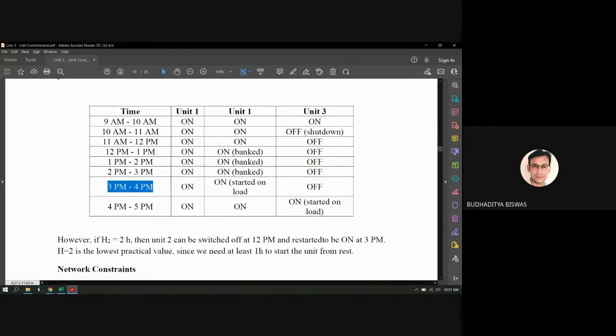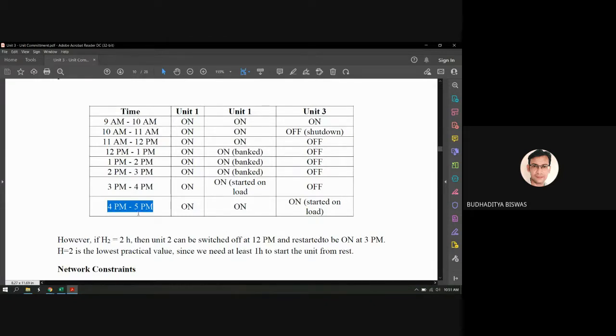3 to 4 p.m. So you see 3 to 4 p.m., unit 1 is always on. Unit 2 is now on and started on load, because now the boiler is again connected to the turbine of unit 2, and it will commit and generate electricity. And unit 3 is off at that time. And after this, 4 to 5 p.m., all the units should be on. Again, we need to generate electricity through unit 3.